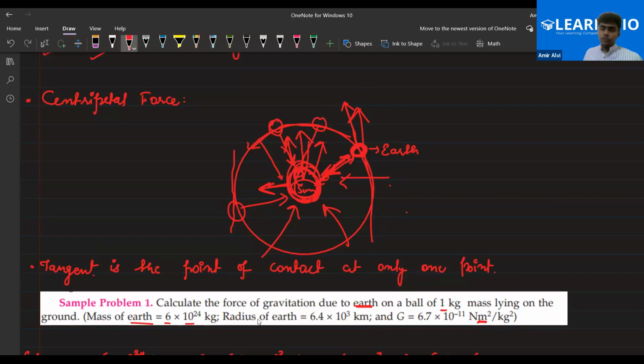Yes, sir. Sure. So in the exams, very basic types of questions come into the scenario regarding this topic. You just have to calculate the force between the two bodies, and the distance between them is given to you.